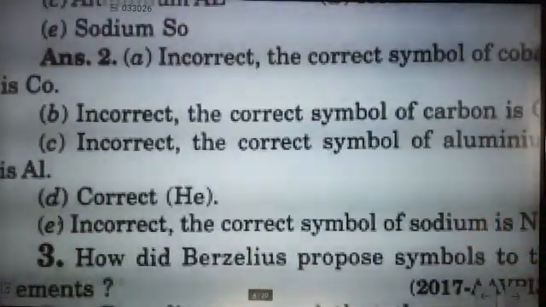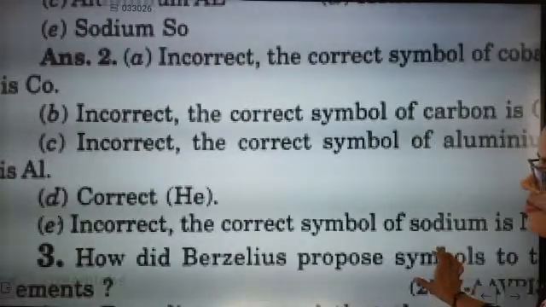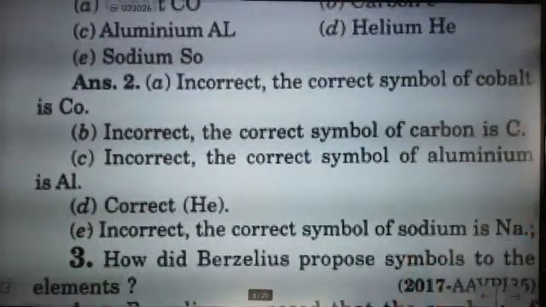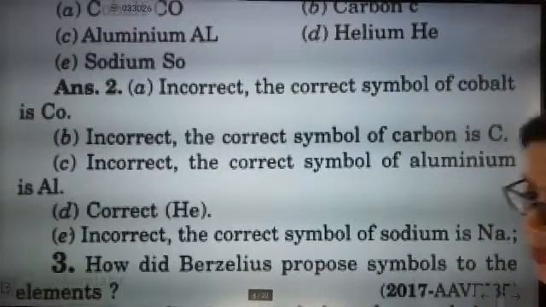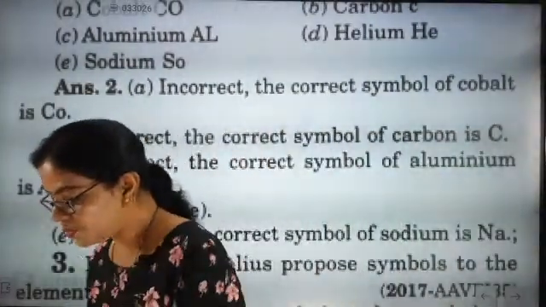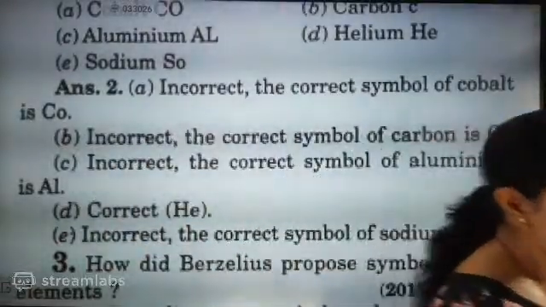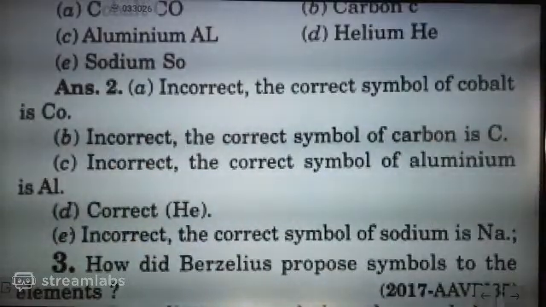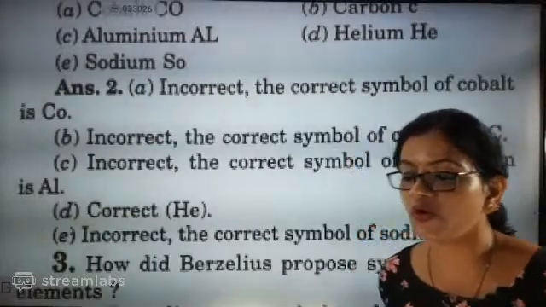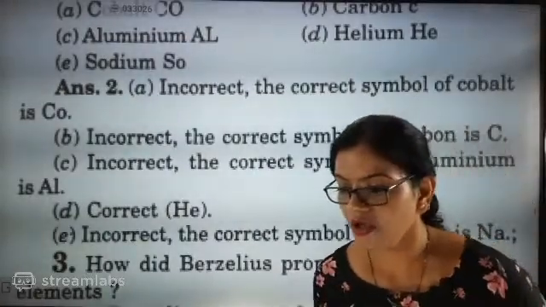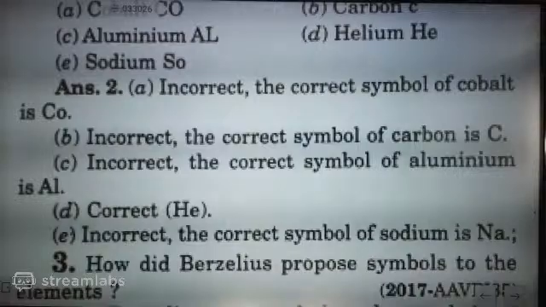How did Berzelius propose symbols for the elements? Absolutely correct, everyone. How did Berzelius propose a symbol for an element? What has he done?